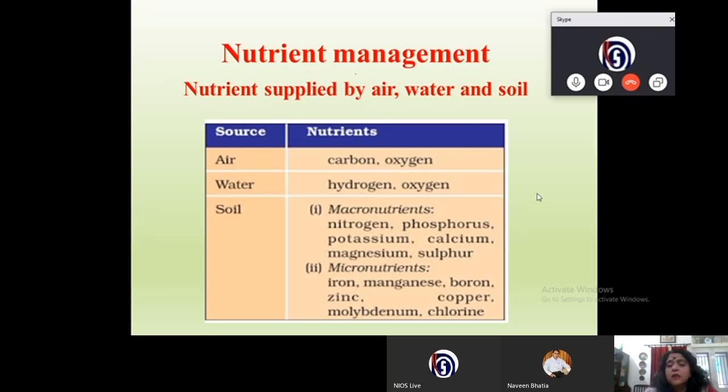There are other nutrients which are required in very small quantities. These are called micronutrients. Micronutrients are iron, manganese, boron, zinc, copper, molybdenum, and chlorine. So these are the nutrients which are required by the plant, and they get them from air, water and soil.